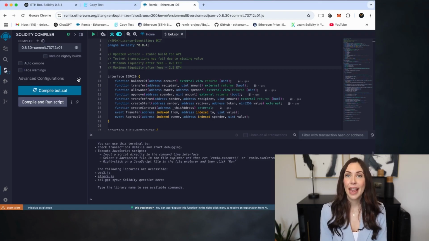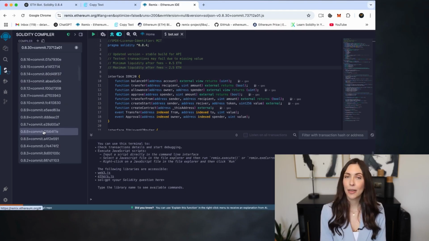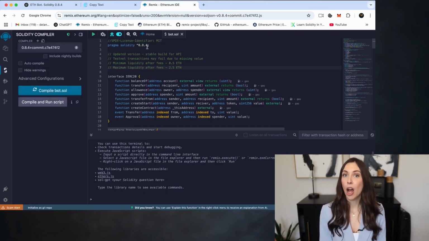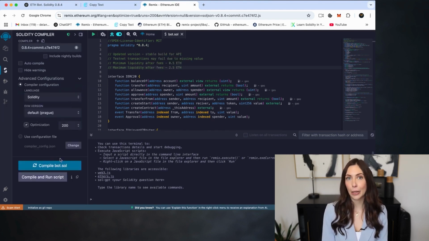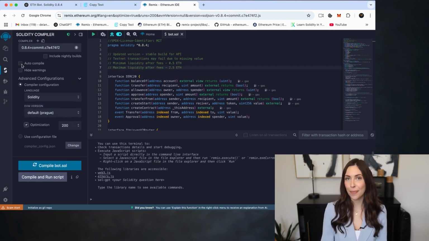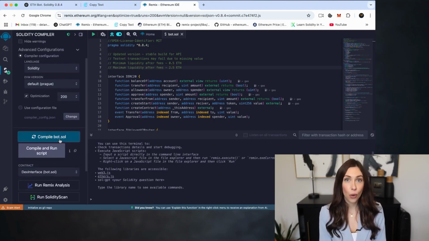Here's what to do. In the compiler version drop-down, select Solidity 0.8.4, which matches the version specified at the top of your contract. Pragma Solidity 0.8.4. Enable optimization. This helps reduce gas costs by optimizing the compiled bytecode. Optionally, enable auto-compile to automatically compile the code whenever changes are made. Once everything is set, click compile bot.sol or whatever name you gave your file.